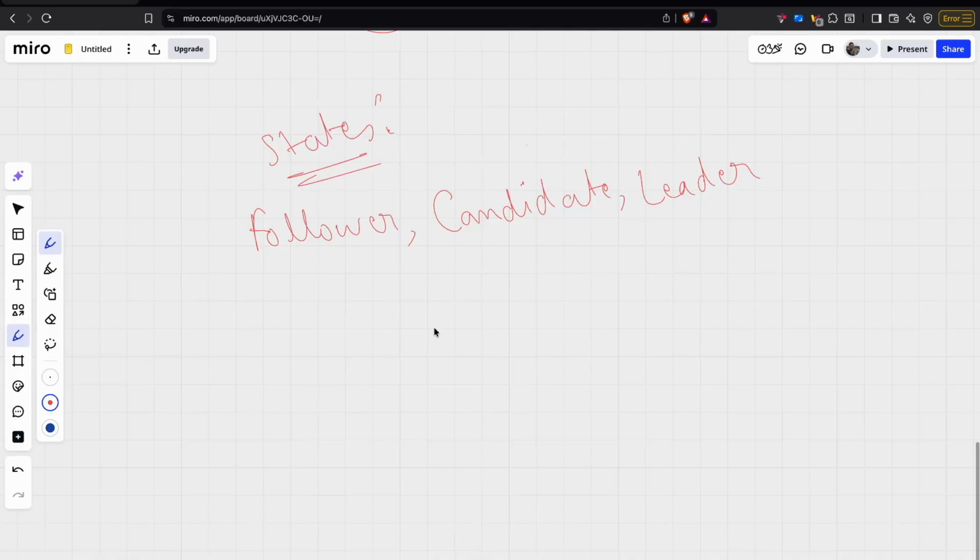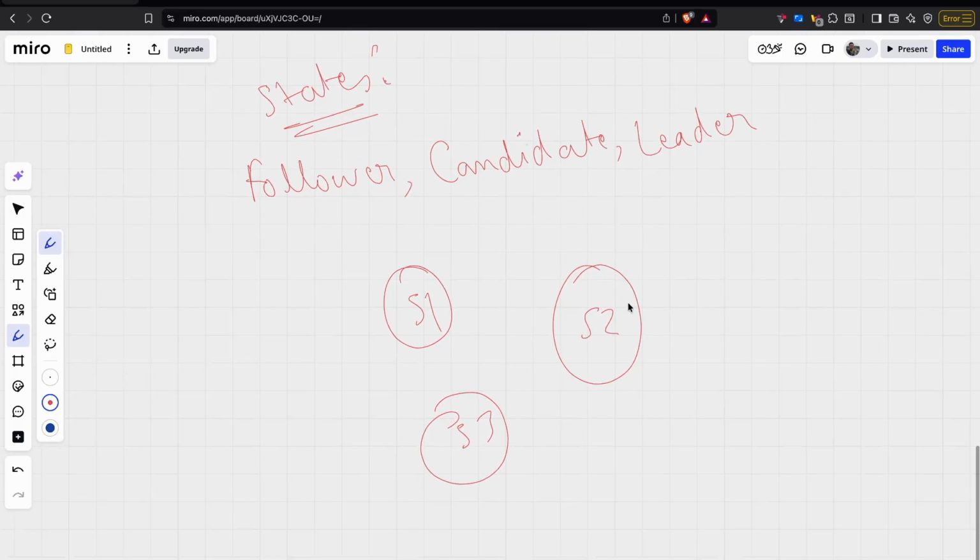So let's say you spin up a new server. The cluster has three nodes. It is brand new. There is no leader currently. So first of all, you might question how the nodes know whether there is a leader or not. When there is a leader, the leader keeps on sending heartbeats to the rest of the servers that, okay, I am there, I am alive, I am functional. When the servers stop receiving this heartbeat, they know that something has happened to the leader and it's time to conduct a new election. So this is how they know.